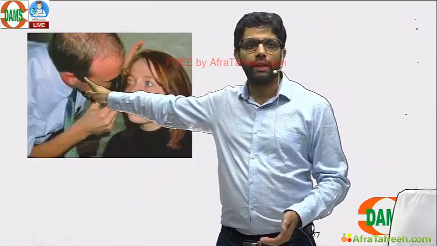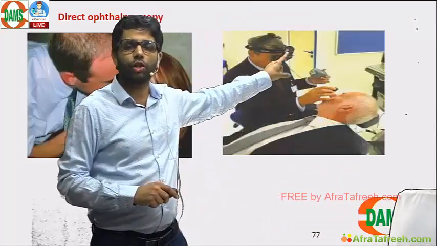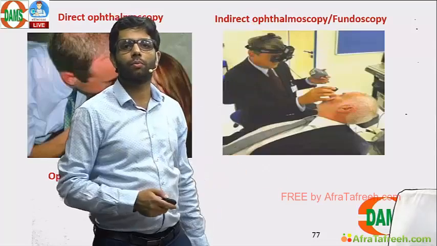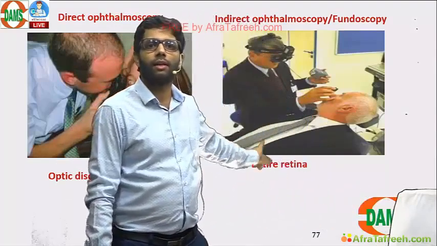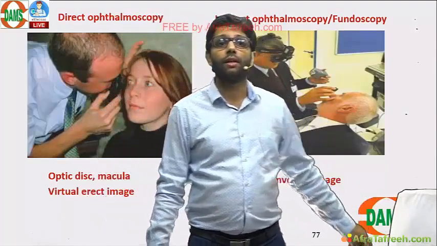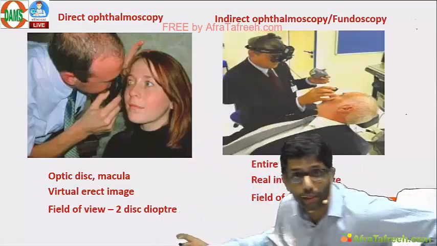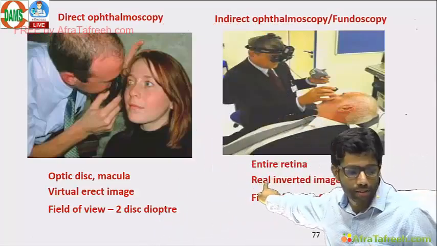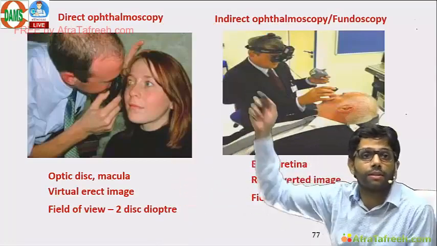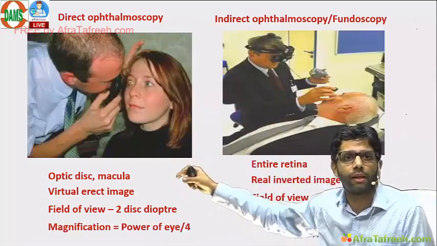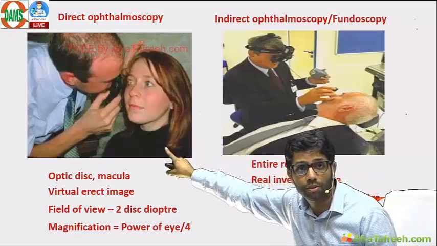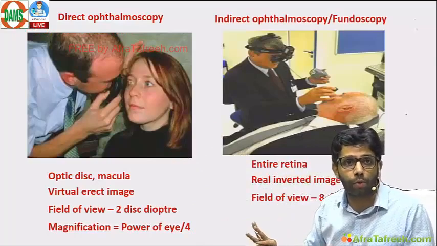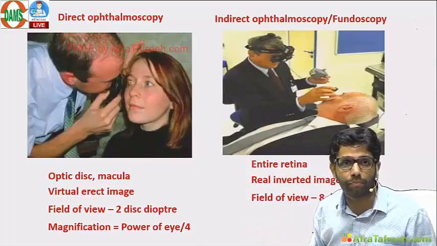Right eye to be seen by the right eye: uniocular test, direct ophthalmoscopy. Binocular test, stereopsis, to see the entire retina: indirect ophthalmoscopy. Here you see only the optic disc and macula. Here you see the entire retina. If the entire retina is seen, the field of view is more. Field of view is more in indirect ophthalmoscopy, but a real inverted image is seen. Here, an erect image is seen. Magnification, it is like a simple magnifier at your home. Power of the patient's eye, not the doctor's, divided by 4. Emmetropic power, take 60 if it is not given.